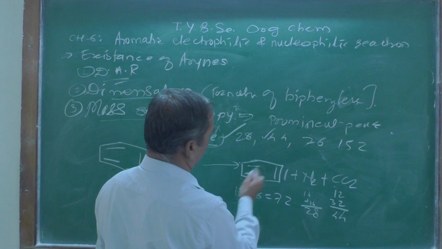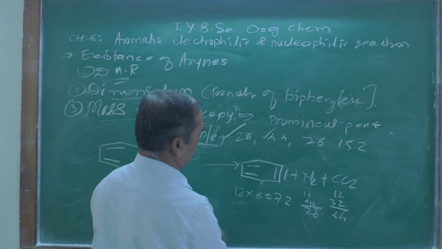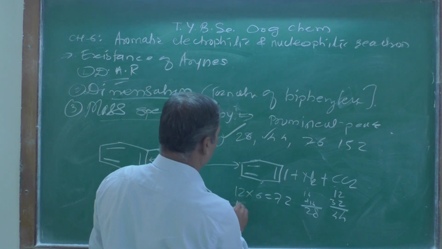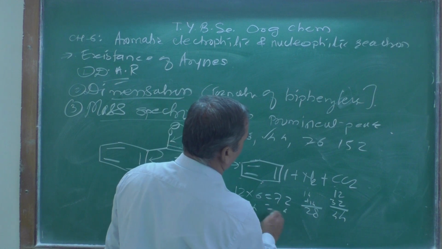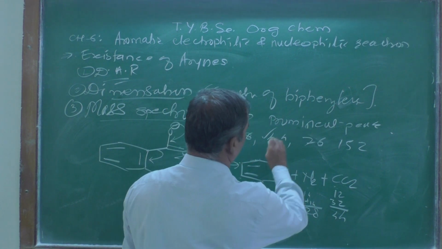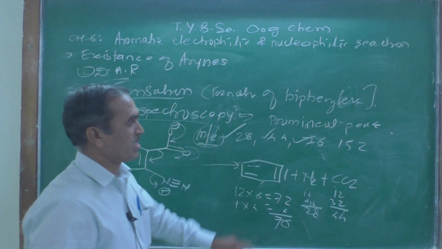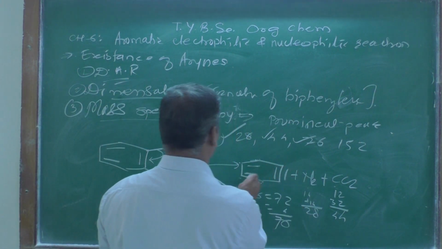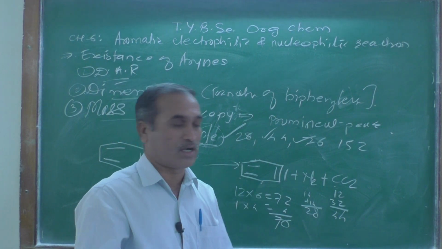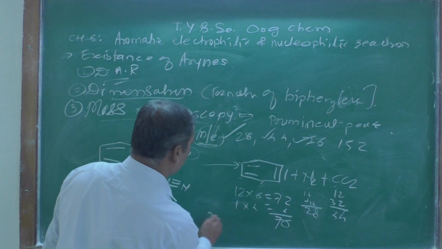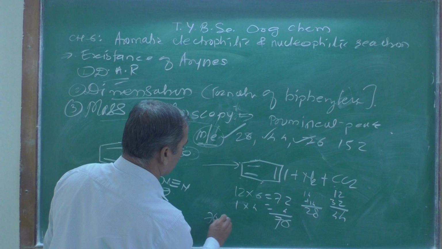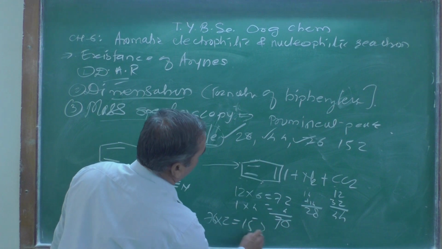And how many hydrogen atoms? 1 2 3 and 4 hydrogen atoms, so 1 into 4 is equal to 4, so the total is 76. So this is a peak due to benzyne, that proves the benzyne intermediate there. And when these benzynes are there, they get dimerized, so 76 into 2 is equal to 152.